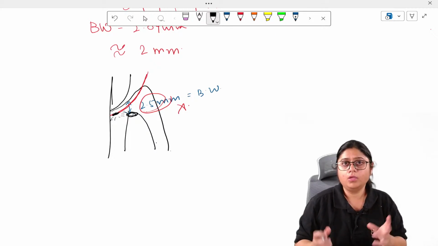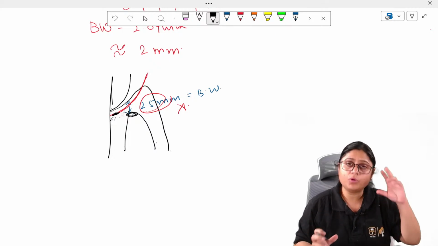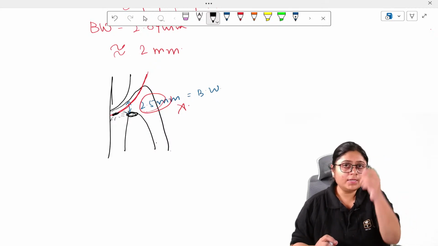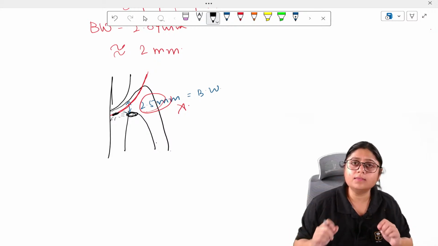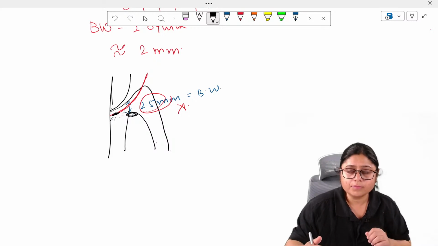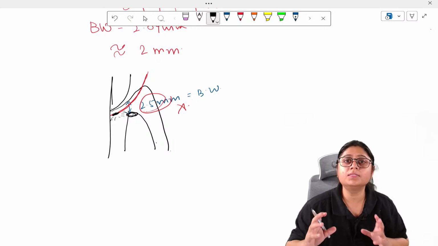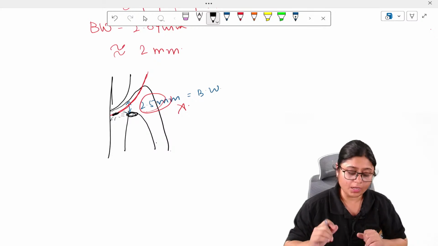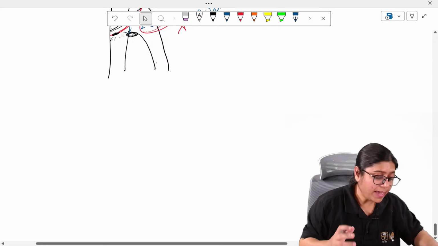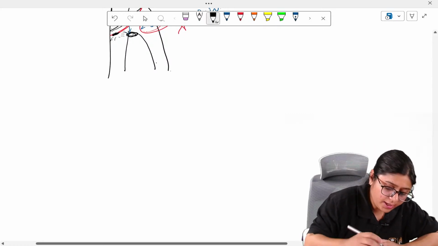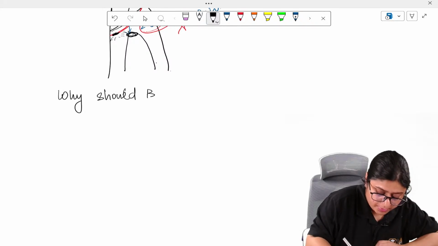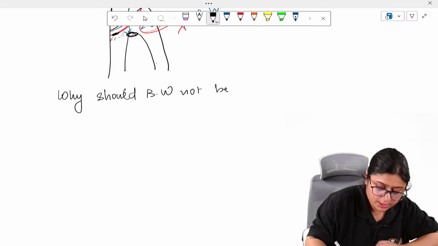So there will be early destruction of the bone. That's why you have to take care whenever you are planning any prosthesis, whenever you are placing any crown over a tooth. Check how much sulcus depth is there. If 2 mm sulcus depth is there, then you can go below the sulcus. That's why checking the sulcus depth is very important, and the biologic width should not be hampered. Why should biologic width not be encroached upon?